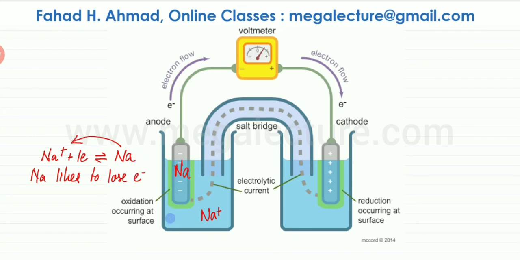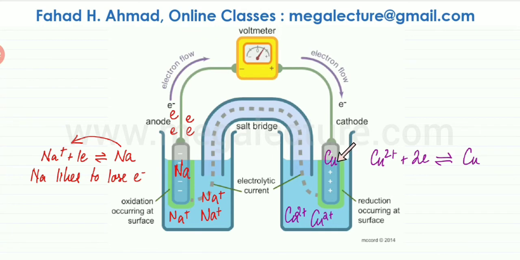So it's going to start losing these electrons, and there's going to be more sodium ions getting formed in the solution. So lots and lots of sodium ions would be produced, and a lot of electrons would be produced. Sodium losing electrons, so lots of electrons are going to be produced on this electrode. And where would those electrons travel? Since oxidation is happening, those electrons are going to be produced, and they'll travel to the other side, where there must be another species that must be gaining electrons at the cathode. So, for example, this other electrode is made out of copper, and there are a bunch of copper ions in the solution.